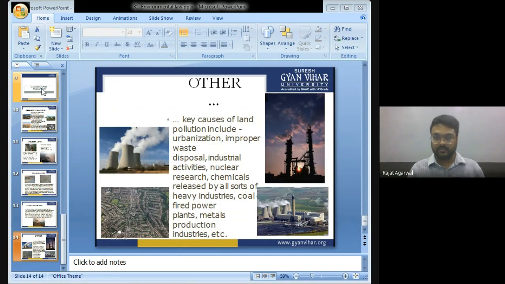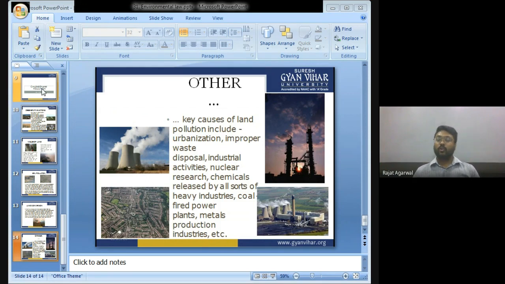Other key causes of land pollution include urbanization, improper waste disposal, industrial activity, nuclear research, chemicals released by all sorts of heavy industries, coal-fired power plants, metal production industries, etc.